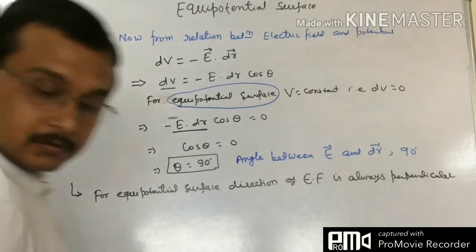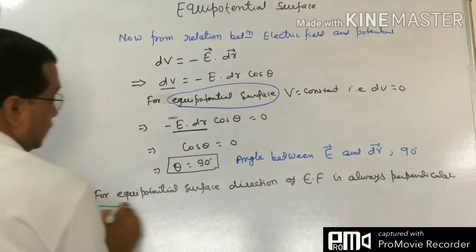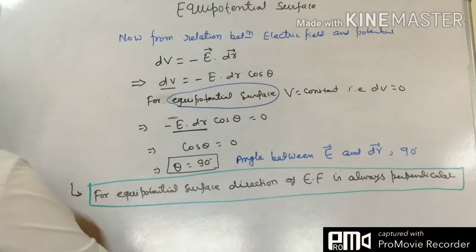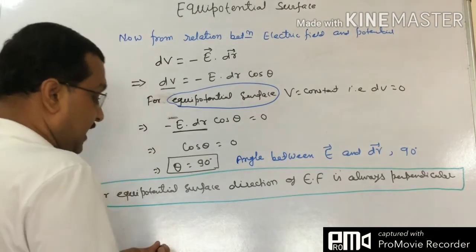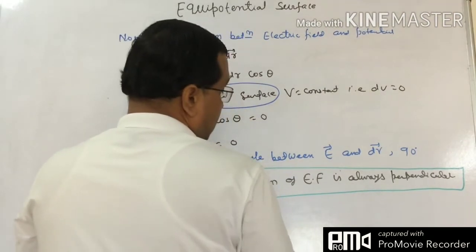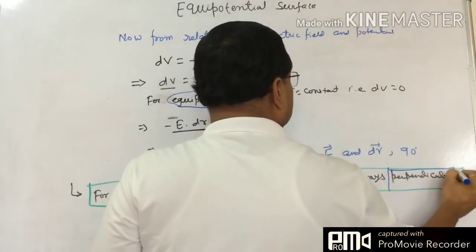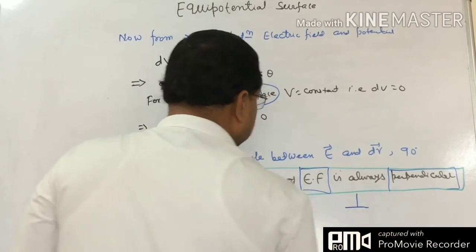This is one of the important concepts. For an equipotential surface, the direction of electric field is always perpendicular.